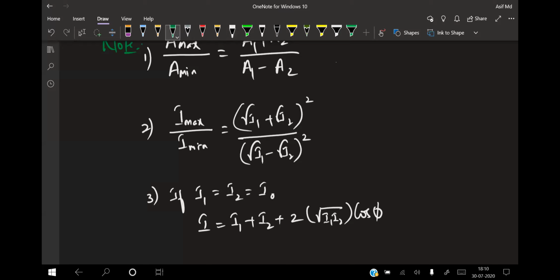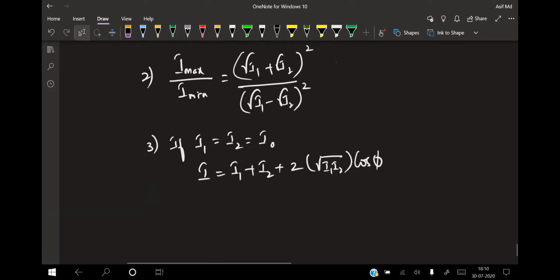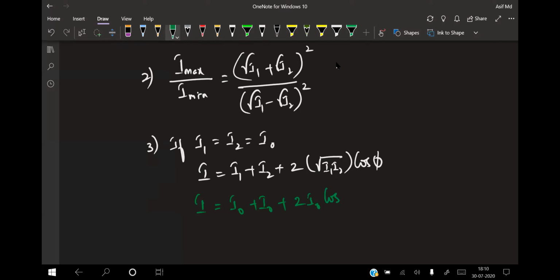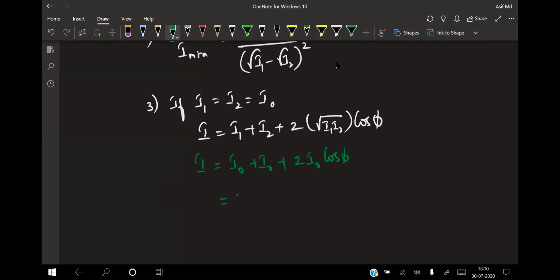If I simplify this, see what I am getting. If all the intensities are the same, I will be equal to I naught plus I naught plus 2 times I naught into cos phi. So this is 2 I naught plus 2 I naught cos phi. If I take 2 I naught common, this will be 1 plus cos phi. So this will be your intensity, isn't it?